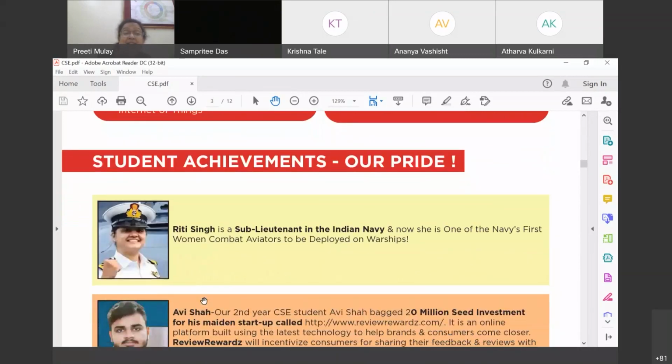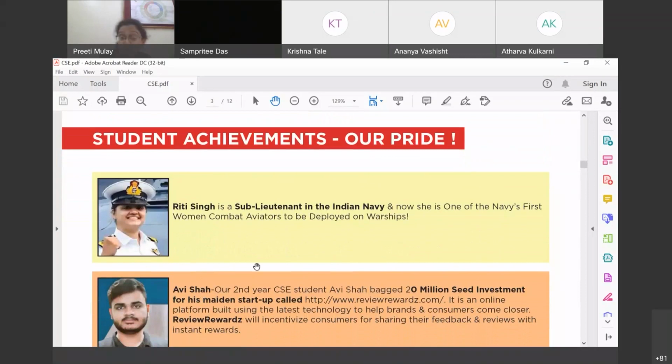Yes. Moving ahead, another CS student, and that too a current CS student, my dear friend. He is not an alumnus yet. He is Avi Shah, and he bagged 20 million seed investment. Can you believe? I repeat, 20 million, for his startup called reviewrewards.com. As I said, entrepreneurship is one of the leading things on campus, and CS students are going for it, and Avi Shah is the best example, right?